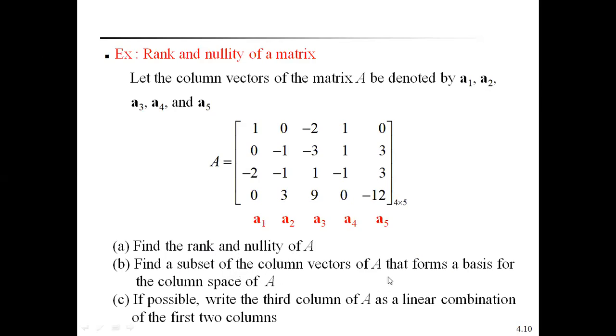Find the subset of column vectors of A that forms a basis for the column space of A. If possible, write the third column of A as a linear combination of the first two columns. In this, we have 3 parts. First, find the rank and nullity of this matrix, and find a subset of column vectors of A that forms a basis for the column space of A. If possible, write the third column of A as a linear combination of the first two columns.